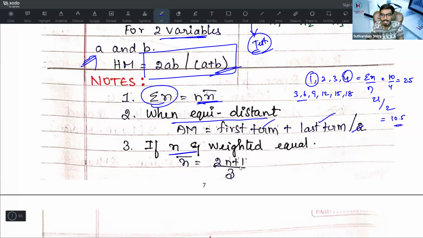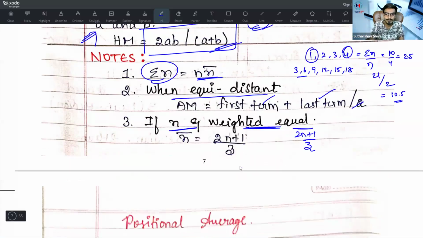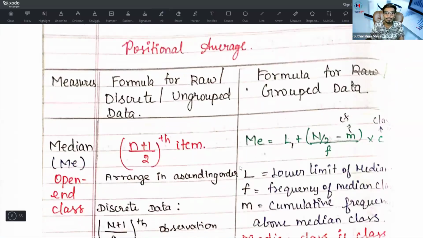Whenever x and weight are equal, both remain the same, what you need to do is 2n plus 1 divided by 3. That is the formula. Then come to positional average. Positional average is different from the mathematical average, which we saw is the mean. Mean is further divided into arithmetic mean, geometric mean, and harmonic mean. Positional average is basically divided into median and mode.